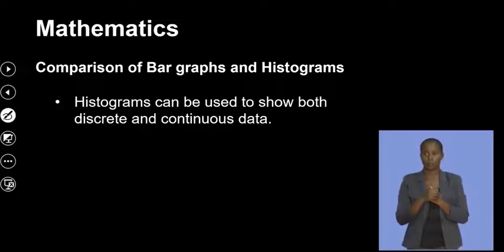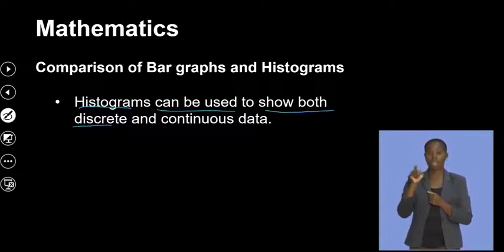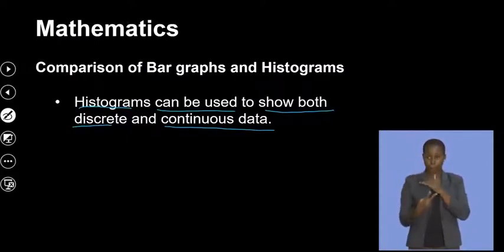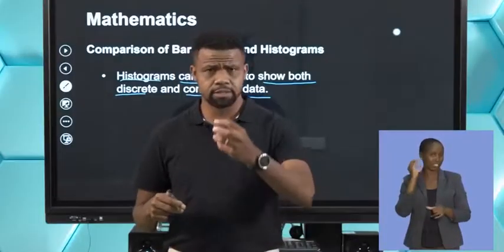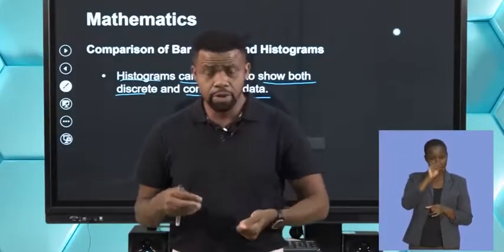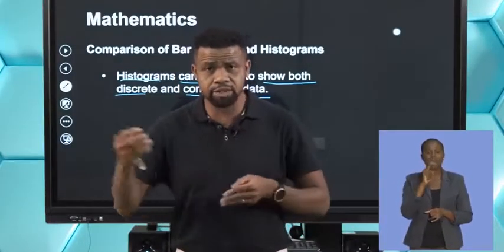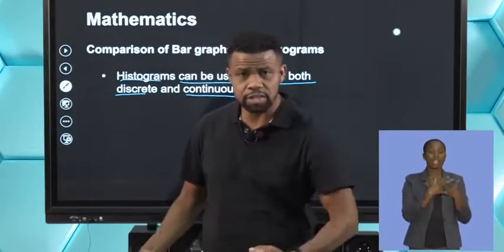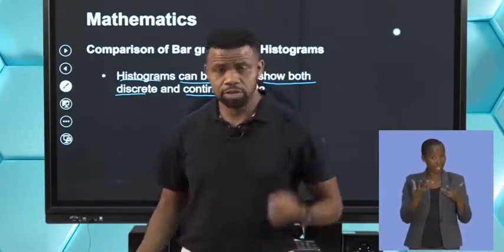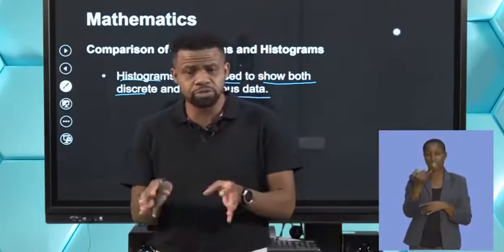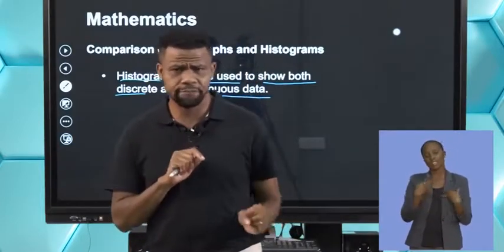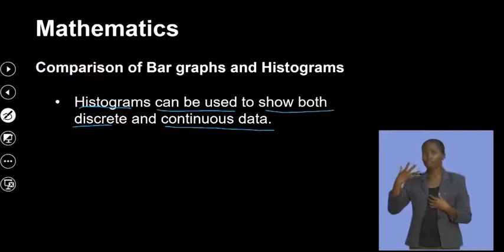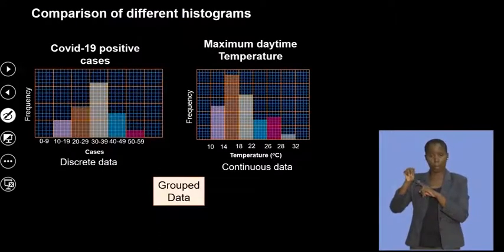So the comparing of bar and histogram. Histogram can be used to show both discrete and continuous data. Remember that discrete is like specific values, like a flip of a die, which I can get 1, 2, 3, whereas continuous can take any value, like temperature. Okay. So let's look at that.